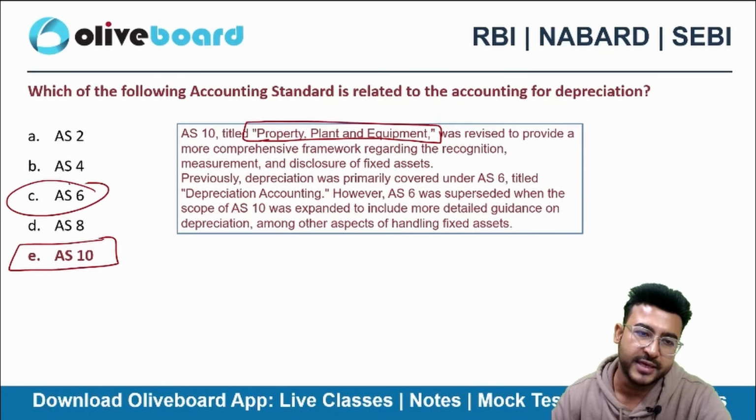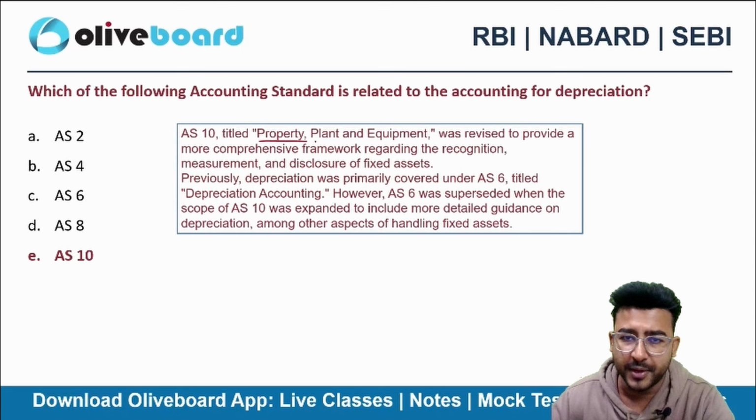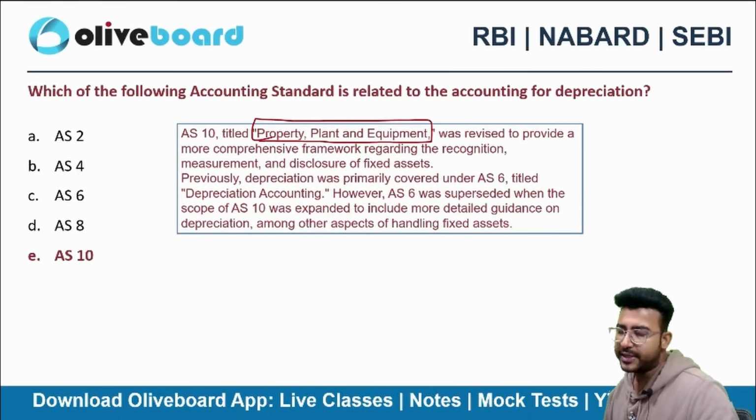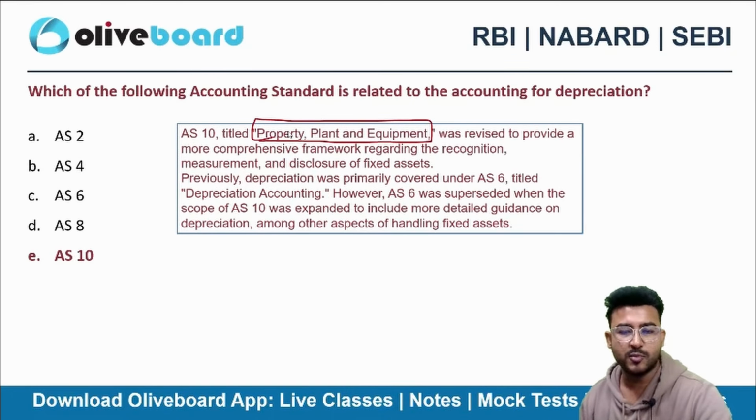Earlier, we used to have AS6. Now it is merged in AS10 only. So the name of AS10 is not depreciation, it is property, plant and equipment. But the concept of depreciation is included in accounting standard 10 and not accounting standard 6. AS6 is no more. Okay.